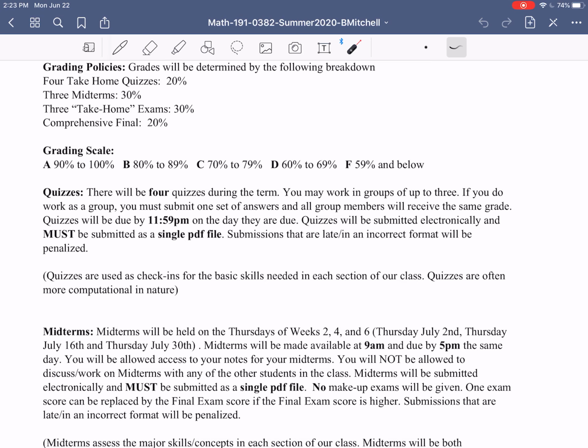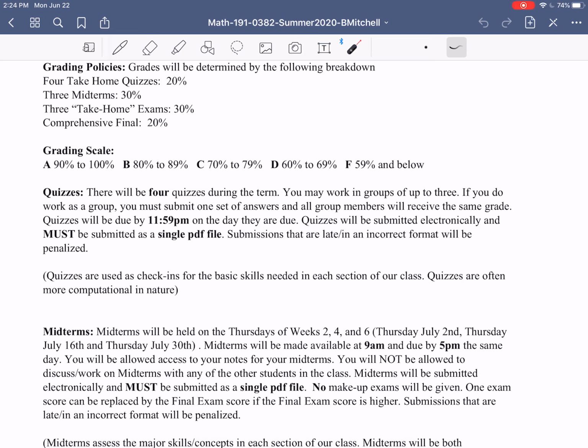So we won't talk too much about that now, but just keep in mind, quizzes, right? There'll be 4 of them during the term, 1 for each quarter of the class. When you work on these, you're allowed to work in a group if you want to. If you choose not to work in a group, obviously feel free to ask questions on the discussion board, talk to some of the other students in the class, or ask me questions about it. These quizzes are really check-ins for the basic skills that you're getting in each section of the class. So we're not saying that the quizzes are going too deep into the matter.